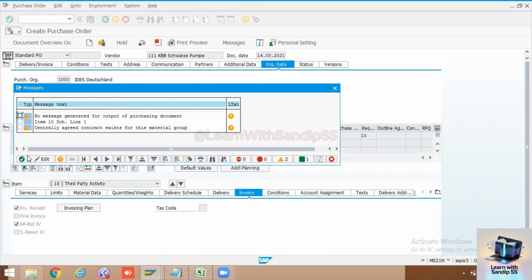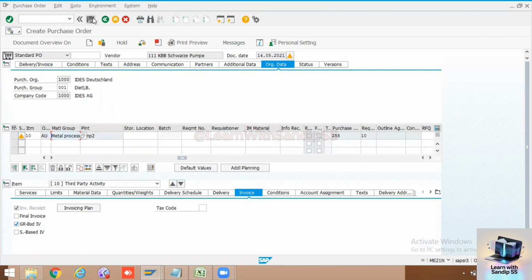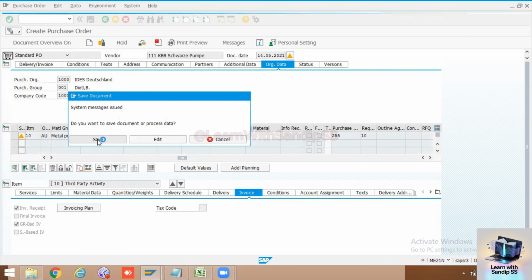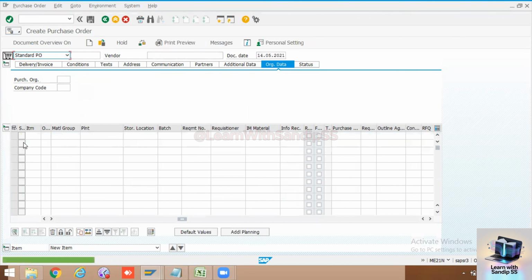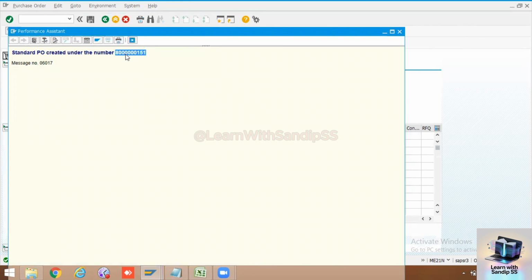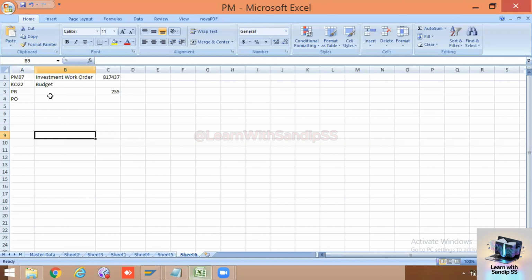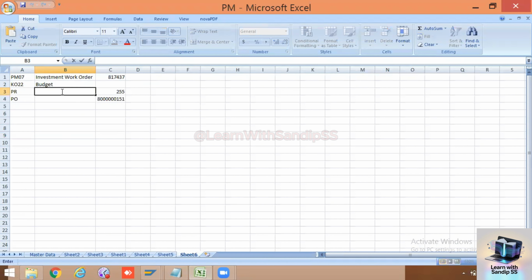No message generation. Okay, it should not give the red warning message. It is okay, so the standard PO is created. I will just update the PO number. Right now I will update here.